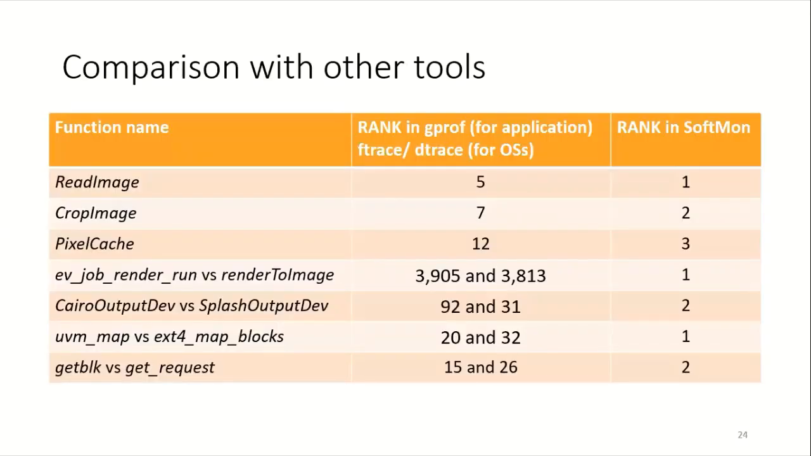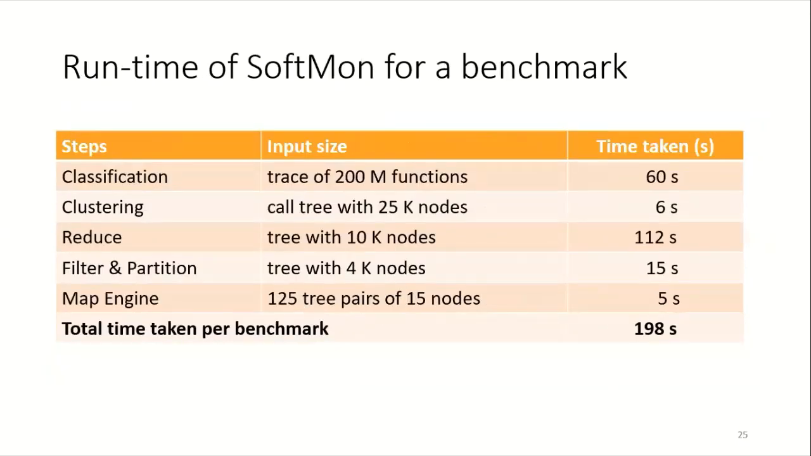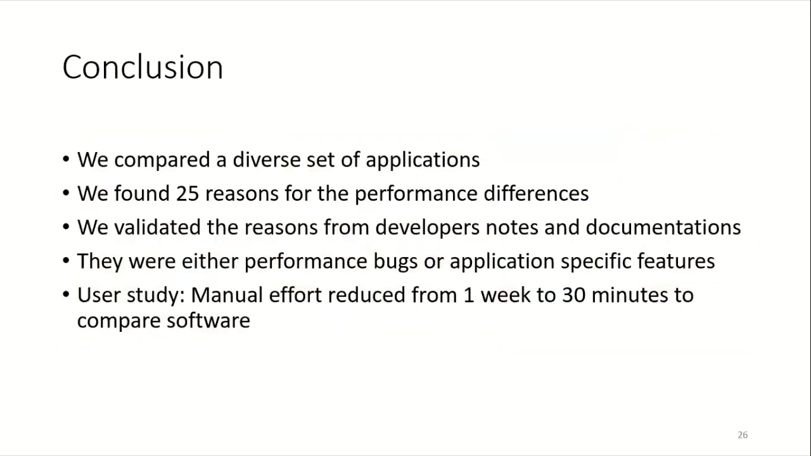Comparison with other tools. gprof, ftrace, dtrace are popular software profiling tools. These tools rank functions based on their execution time, but these tools do not provide any mapping between the functions across different applications. For the functions discussed in the case studies, we see that the functions are ranked better in Softmon as compared to gprof, ftrace or dtrace. The maximum cumulative execution time of all the stages is limited to 200 seconds for a benchmark.